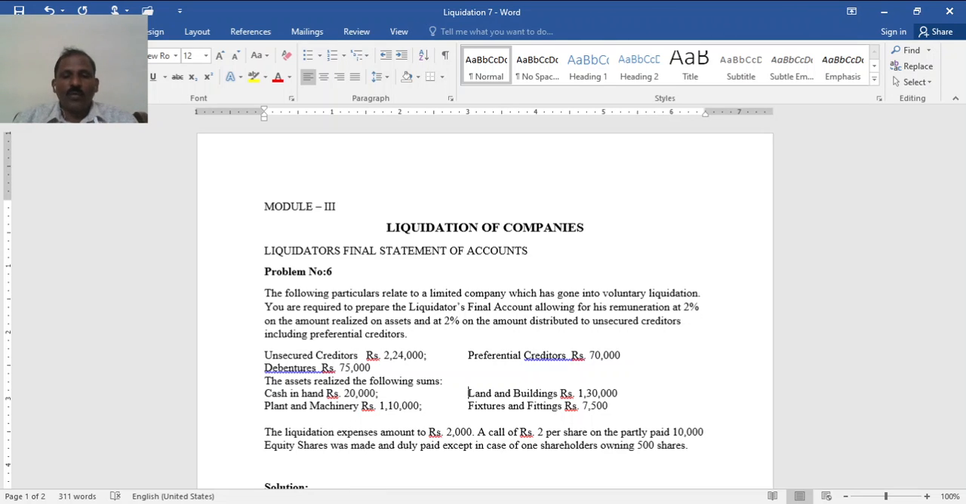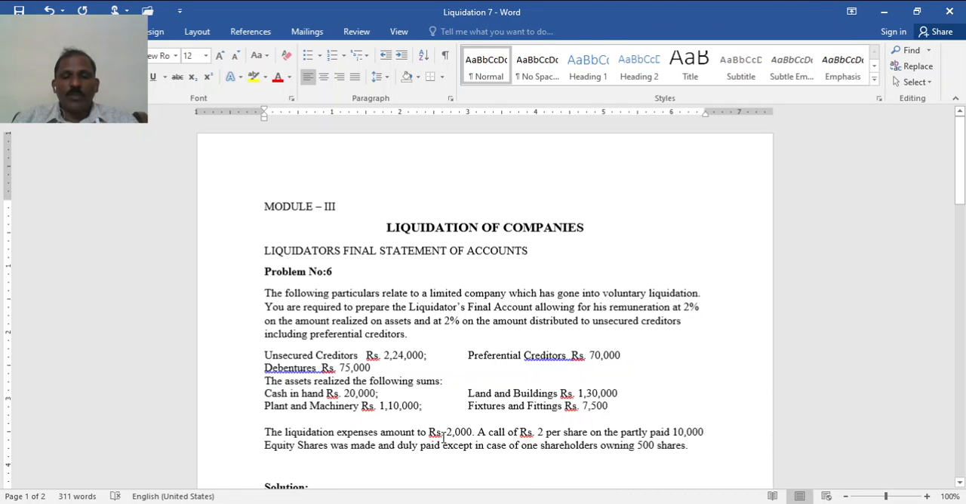There are four items, one in realized form, and it is said here that 2% on amount realized. In such a case, when it is not specifically mentioned to exclude cash and bank balance, include cash and bank balance also. Assets realized means sold as well as in the realized form. So 2% on the total of all this you have to give.